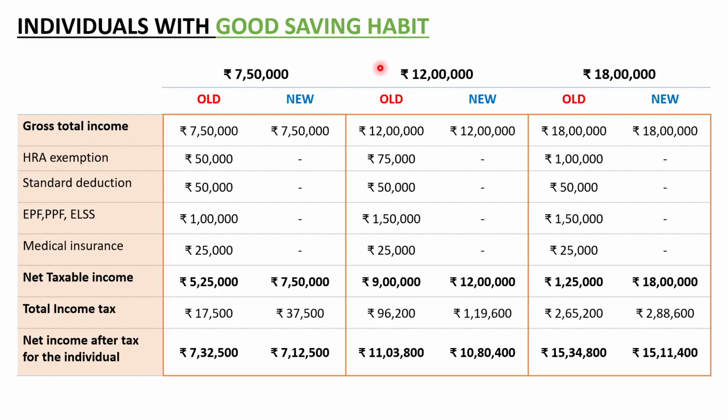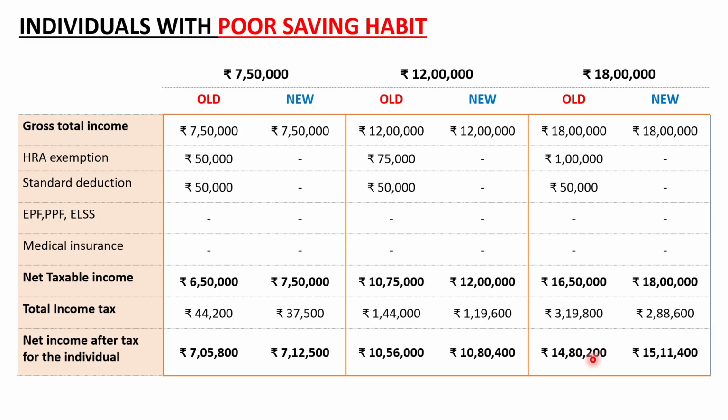An individual with a good savings habit will naturally have more deductions and more savings, and hence in all the cases you can naturally see that the total income tax in the old tax regime is lesser than the new tax regime, and hence the in hand cash is higher. And hence, if you are an individual with good savings habit, you should ideally choose the old tax regime.